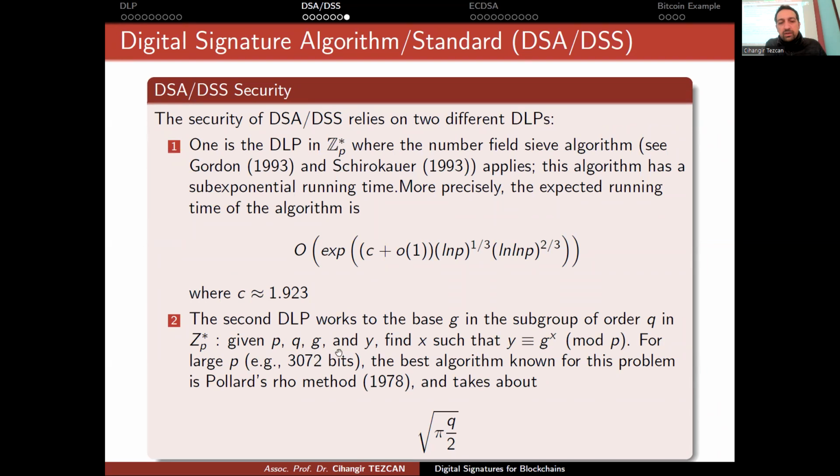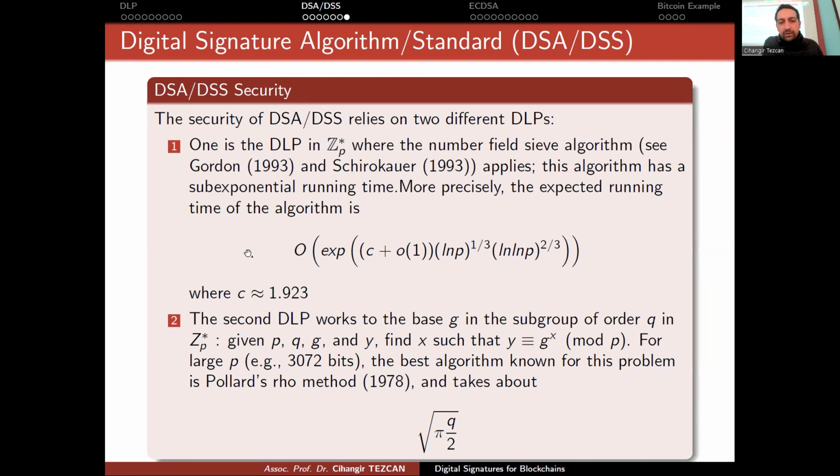Given P, Q, G and Y, find X such that Y is congruent to G to the X modulo P. For large P, the best algorithm known for this problem is Pollard's rho method, and it takes about this many operations. So this is exponential, but the other is sub-exponential. This is why we have bit sizes like 3000 and so on.